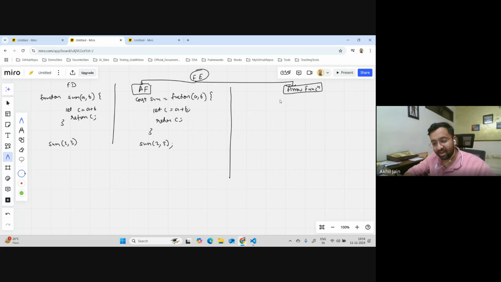So the third thing, which might seem very strange to people who have never seen JavaScript, looks like this. You will see a, b here, a comma b, and you will put this equal sign, then this greater than sign, and then open the braces like this. That's what you're doing here. And then you write here, let c equal a plus b, and you will say return c. This is your function.